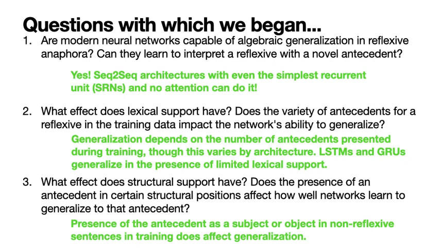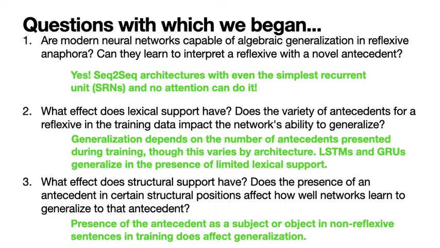Now we return to the questions with which we began. 1. Are modern neural networks capable of algebraic generalization in reflexive anaphora? Can they learn to interpret a reflexive with a novel antecedent? Here we find that yes, even the simplest architectures are capable. 2. What effect does lexical support have? Does the variety of antecedents for reflexives in the training data impact the network's ability to generalize?